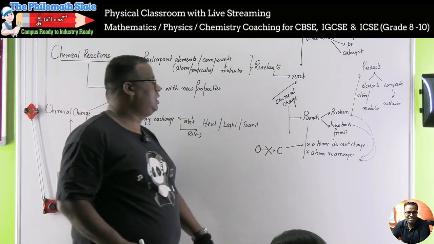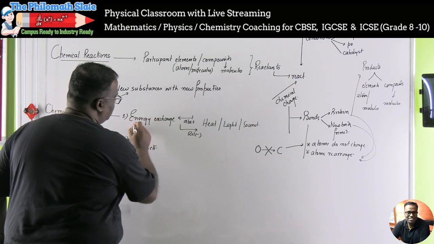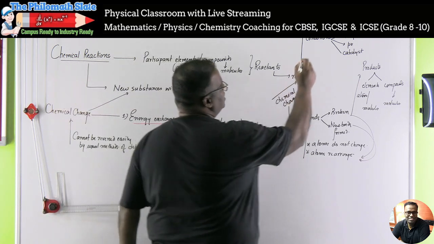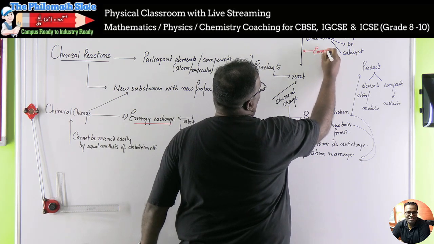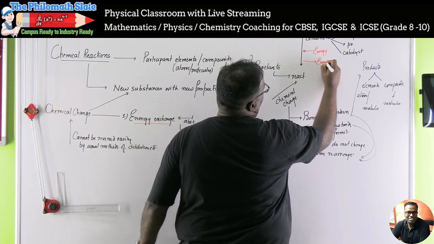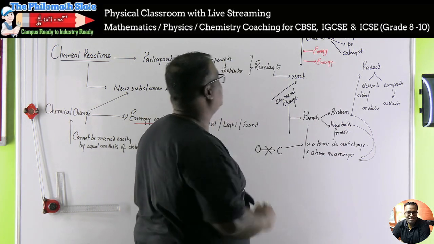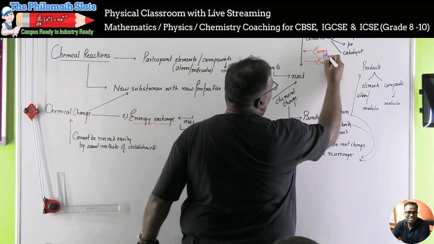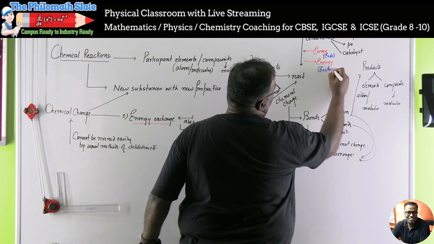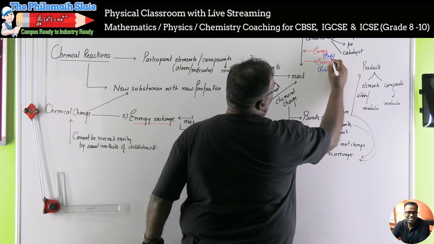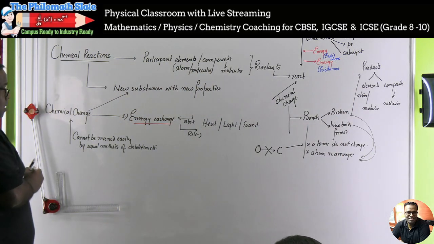And what else we have to read here? We have to read in grade 10 something more important, this part. In this part we will see that you can either take in energy or you can liberate energy. From this we will read two more things. If you are taking in energy, this will give rise to the topic of endothermic. If you are giving out, this will be exothermic. This also we have to cover. Since you know the topic, that is why I am writing again and again, endothermic or it can be exothermic.